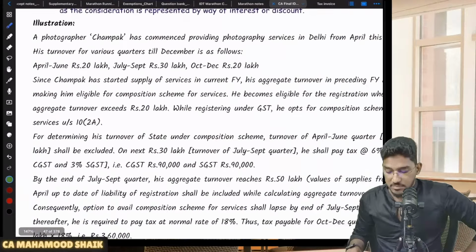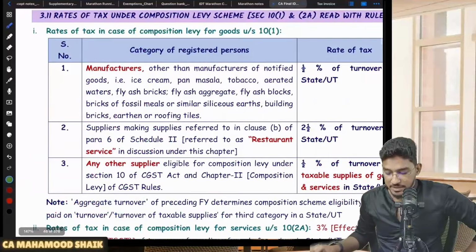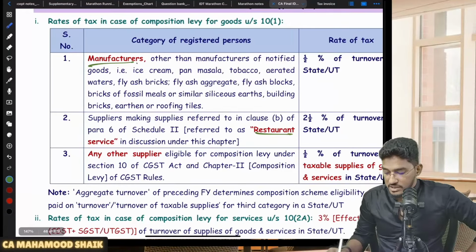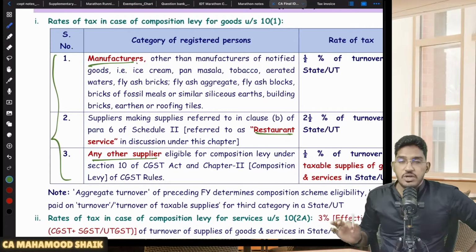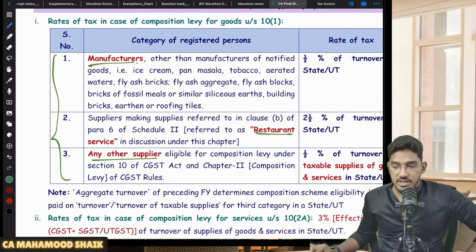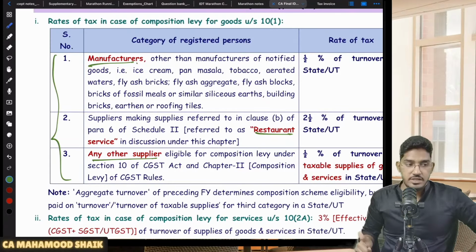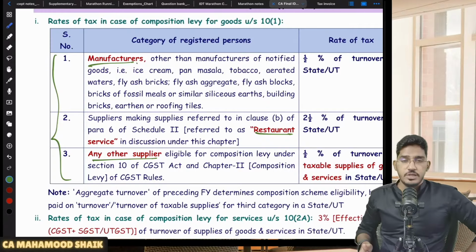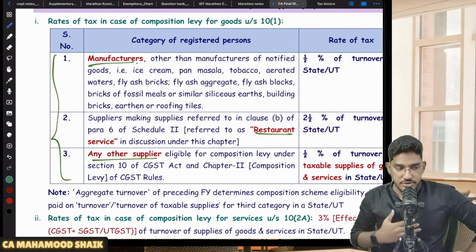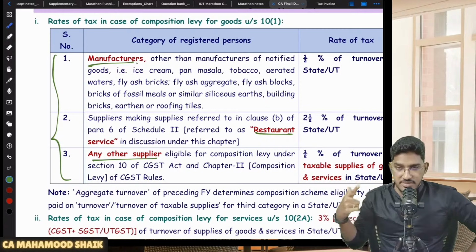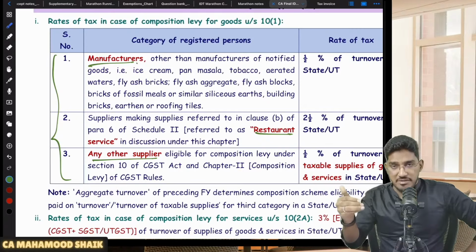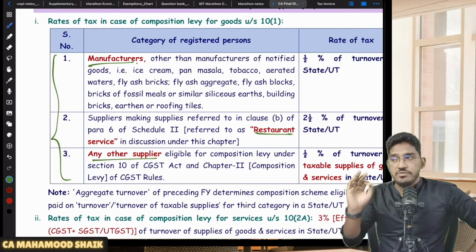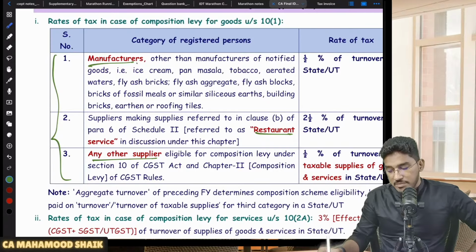So this composition scheme for 10 subsection 1 and 2 has been made applicable only for manufacturers, restaurant service providers, traders. So apart from restaurant services, if you are providing any other services, then you become ineligible for composition levy under 10 subsection 1 and 2.